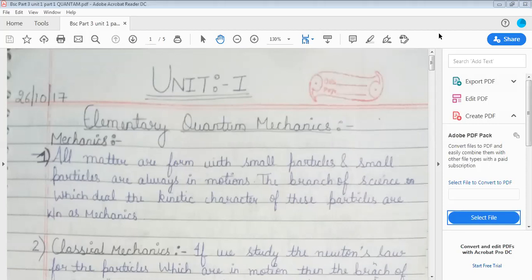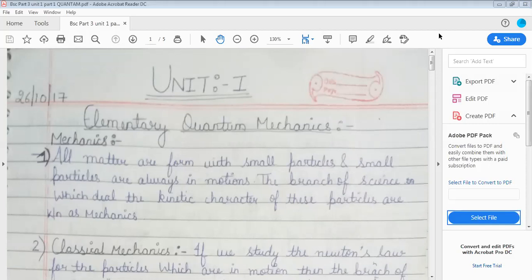Physical Chemistry of BSc Part 3rd is divided into 5 units. Unit first is Quantum Chemistry. Second unit, Thermodynamics.